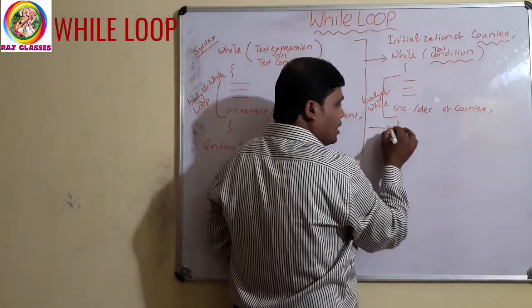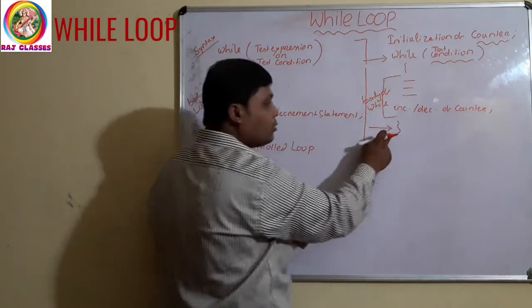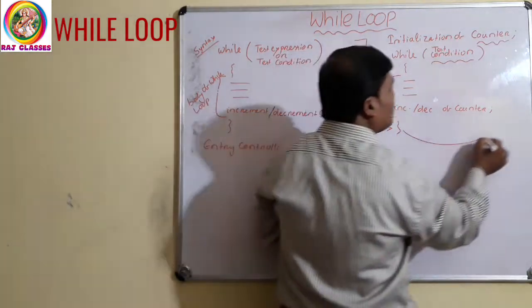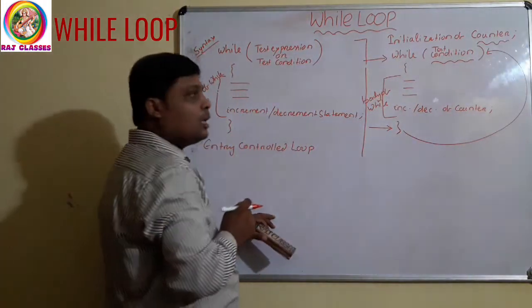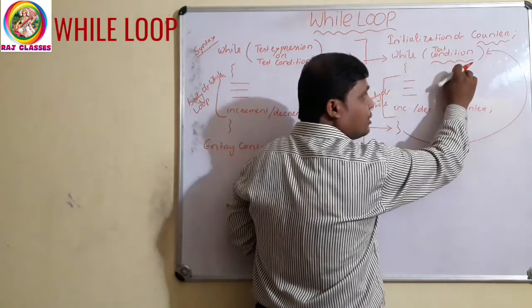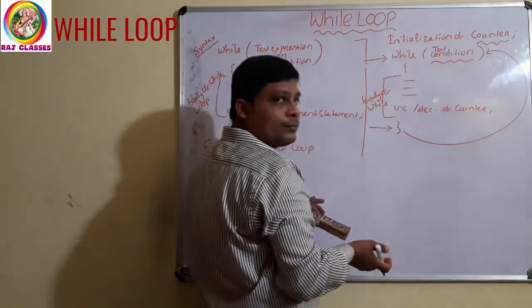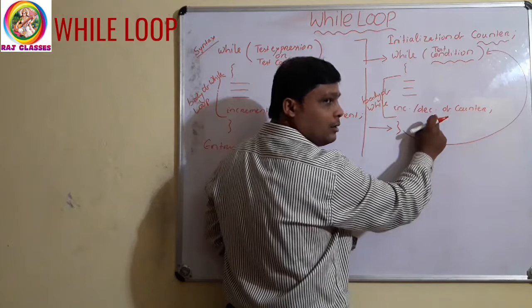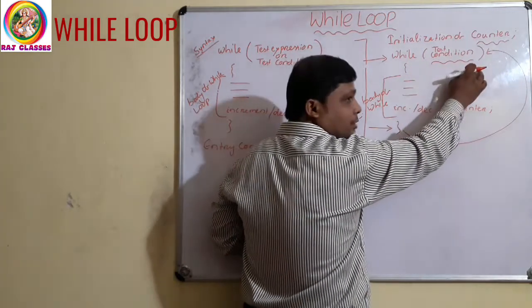When the control reaches the end of loop, it will automatically go to the starting of loop. Clear? And there is a condition, so it will check the condition again with the new value, because here increment or decrement has been done.